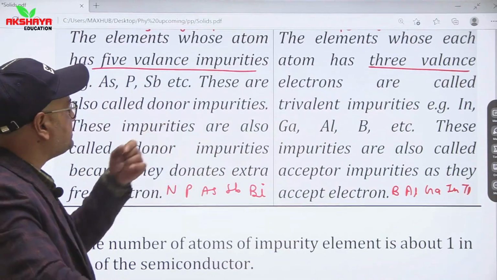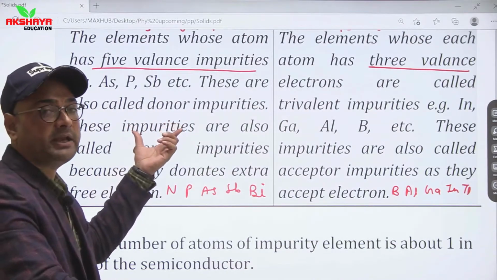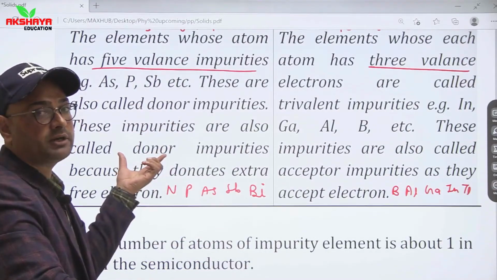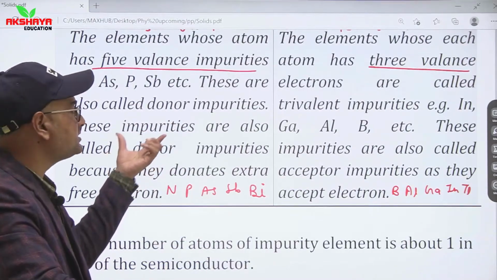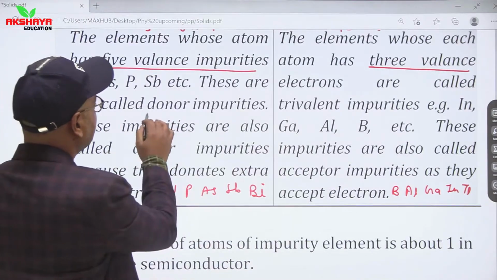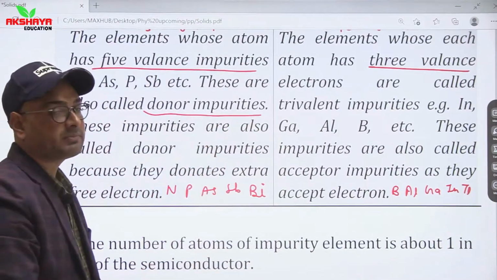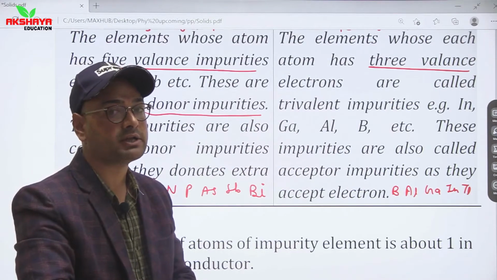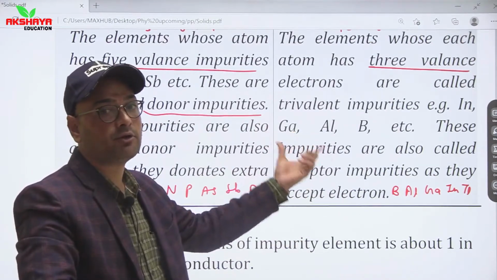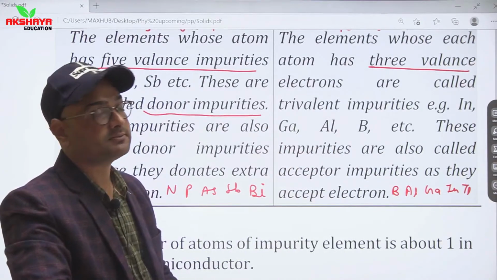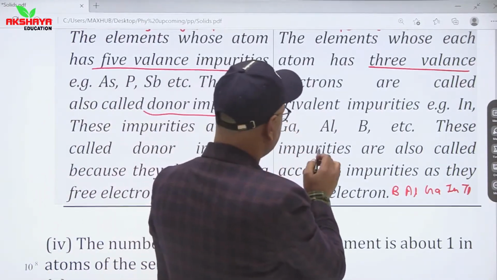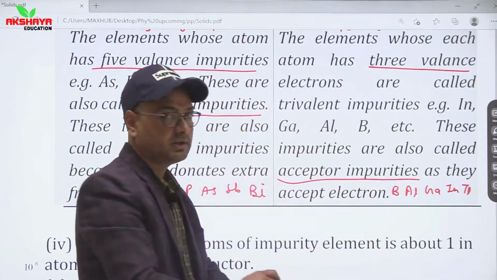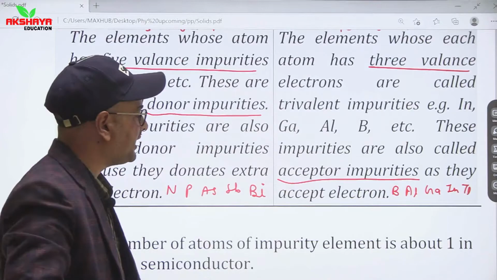So here we can see that in 15th group elements there are 5 valence electrons. So one electron remains always in excess. Hence in this case we can say that these are donor impurities, and in 13th group impurities there are only 3 valence electrons. Hence one electron is always deficient. It means they are called acceptor impurities. They have a tendency to accept an electron.